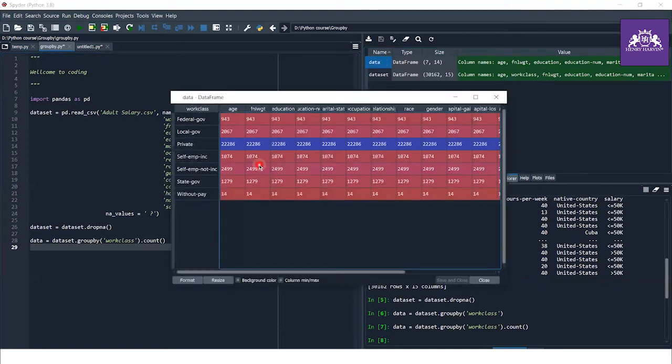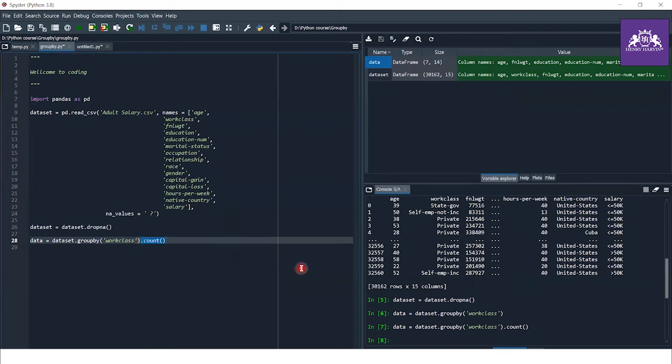And here, as you can see, the number of rows and the number of values, like without pay work class has 14 rows, 14 persons. This is the number of persons, or you can say the number of rows, and the highest number of persons is in private. Most of the persons are working in the private work class. Next comes, if you want to apply one after the other, I'm going to show you some data setting. This is the hours per week that they work.